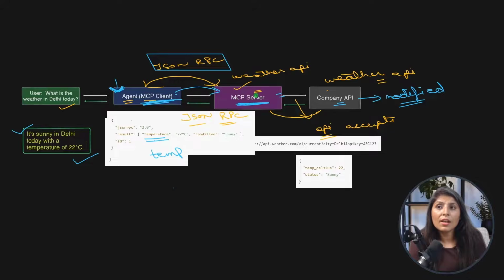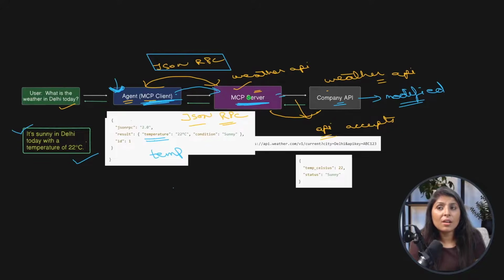Once our agent connects with the MCP server with the right format, this MCP server will understand the question, and the MCP server is responsible to talk to this company's API. We gave our question to the MCP server in the right format. Now the MCP server is responsible to arrange our question in the format which that company's APIs understand, and it will fetch the result.